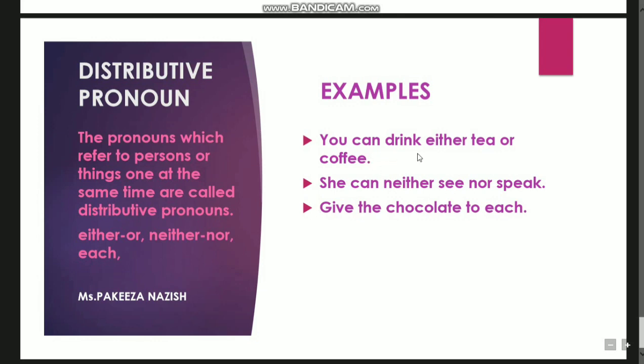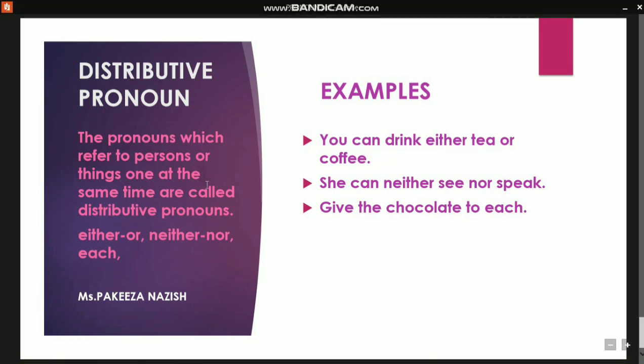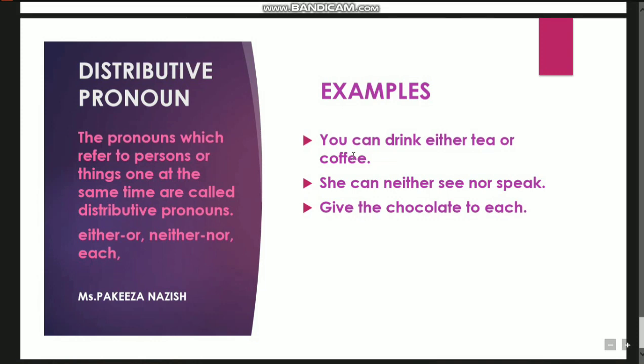For example, you can drink either tea or coffee. So you think tea and coffee are two different things. And this is a positive sentence. Whenever we use either, we use or. When we use neither, we use nor, and then we use each. She can neither see nor speak. So see and speak are different from each other. So that is why distributive pronouns are different from reciprocal pronouns. In reciprocal pronouns, the same thing is happening at the same time. But in the distributive pronoun, two different things are happening at the same time.